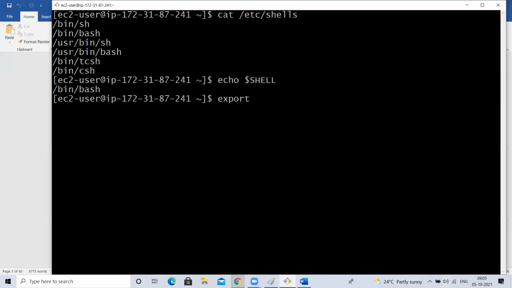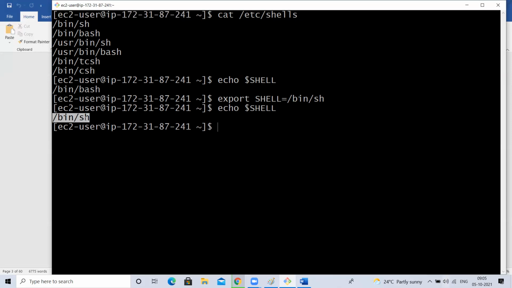Export is a command where we create environmental variables and also modify them. I'm going to modify SHELL equal to this. If I execute this, my SHELL is an environmental variable. Its value has been modified now. See, export is a command to create a variable and also modify the variable value. If the SHELL variable is there, this export command will modify its value. If it is not there, it will create the variable and set its value. Now, if I type echo $SHELL, it is pointing to this /bin/sh shell.